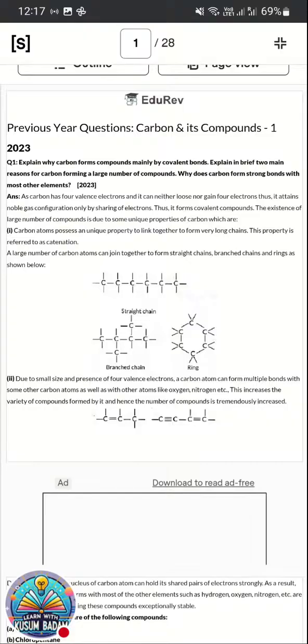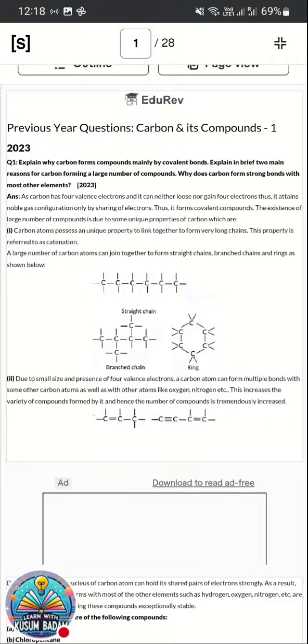So here is the first question. Explain why carbon forms compounds mainly by covalent bond. Explain in brief two main reasons for carbon forming a large number of compounds. Why does carbon form strong bonds with most other elements? This question was asked in 2023.